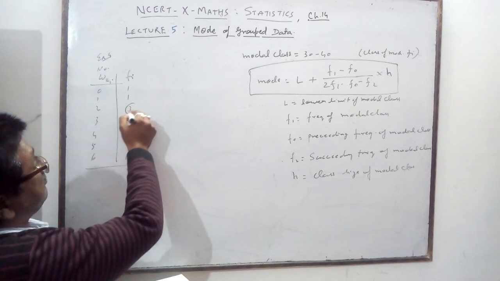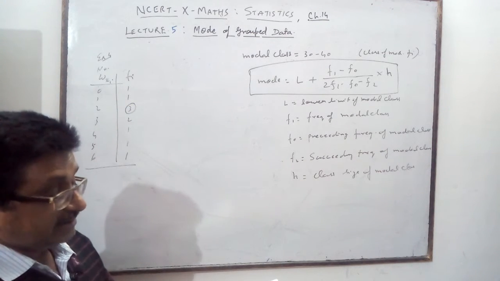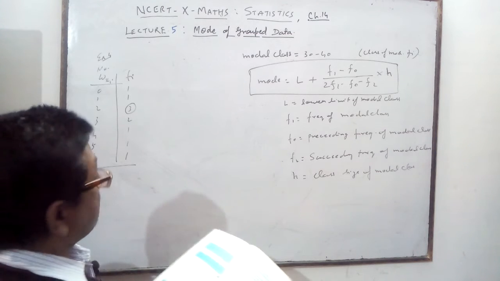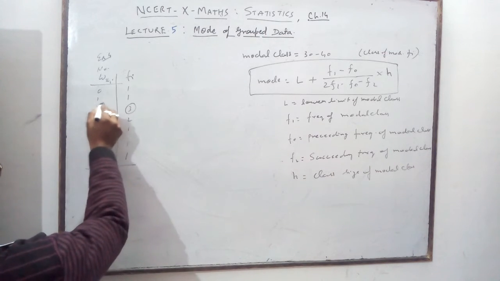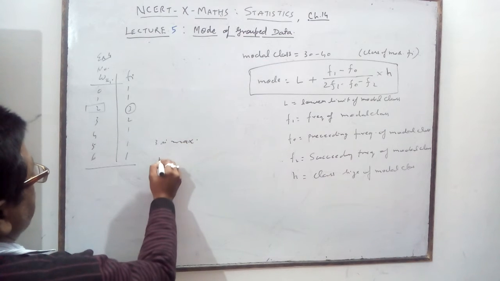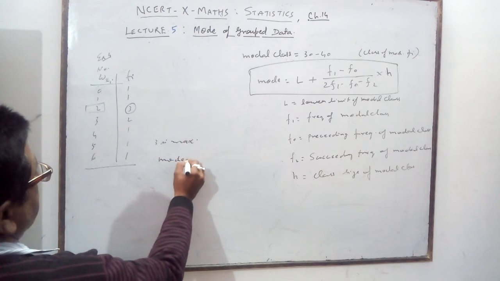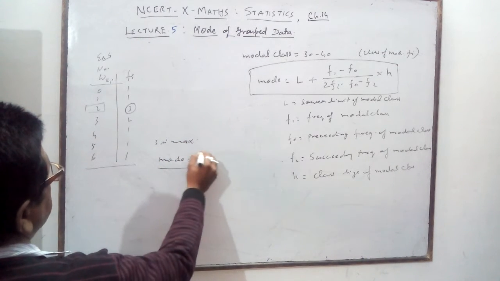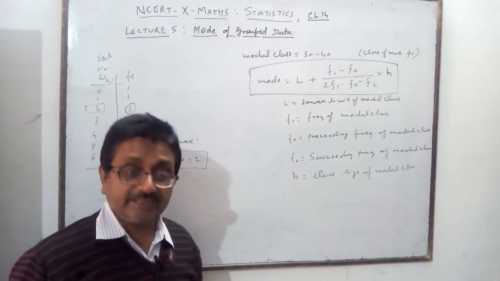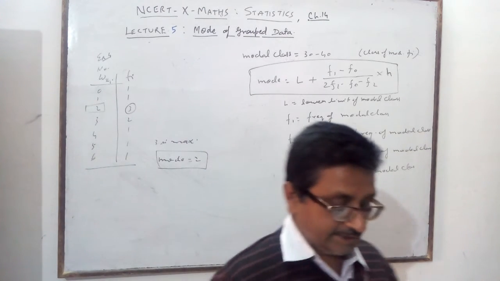So which has the maximum frequency? 3 is the maximum frequency in this. Then 2 is the mode of this data. Because 3 is the maximum frequency, so the mode is equal to 2. Most frequently, 2 wickets are taken.